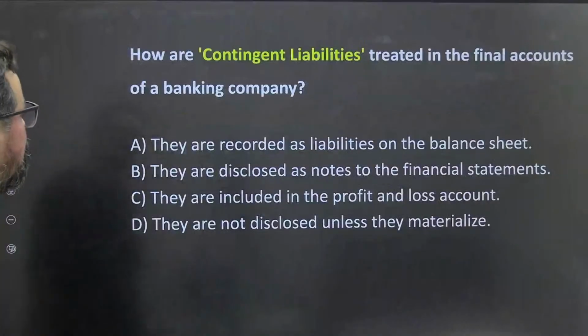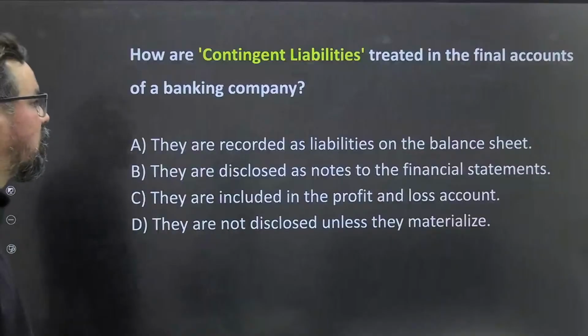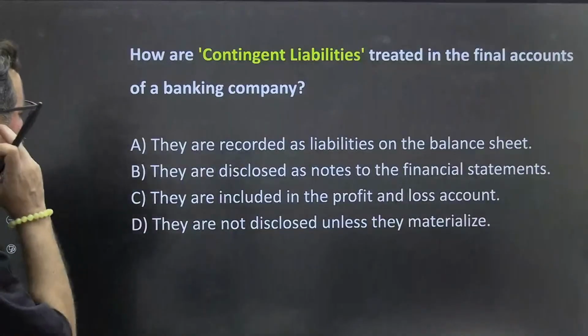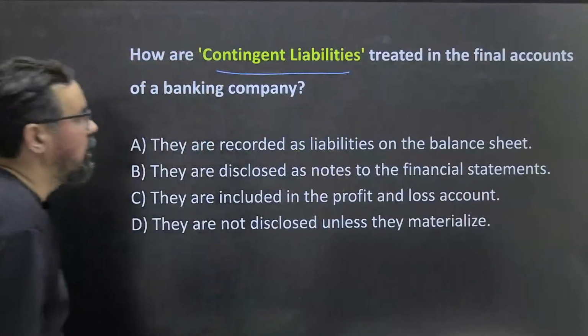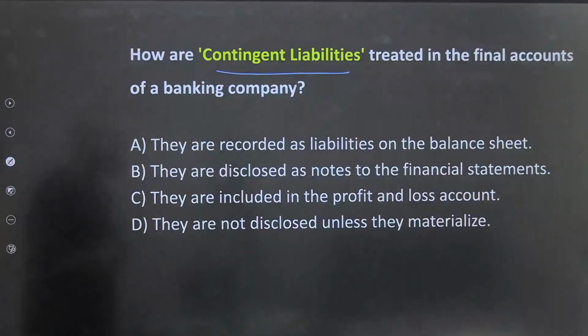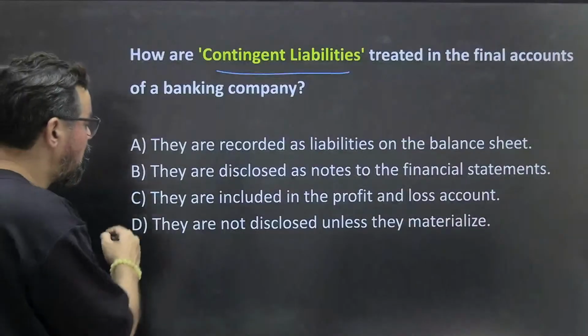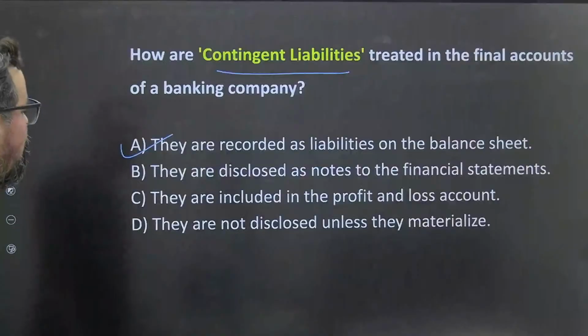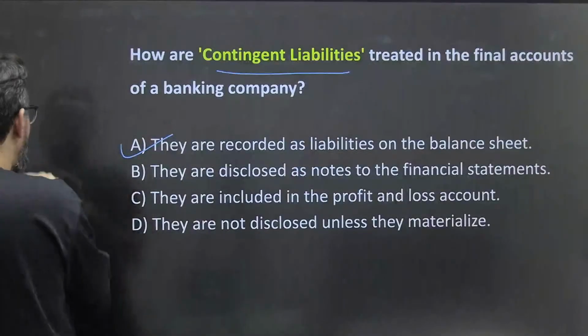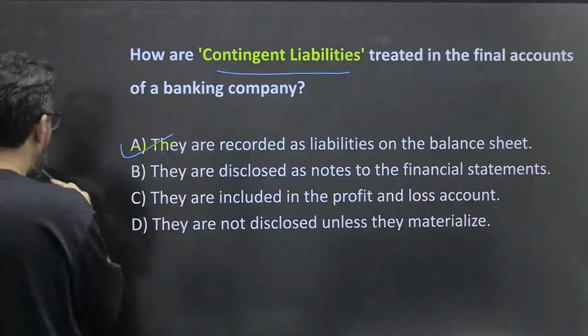Yes, let's go to the next one, contingent liabilities. How are contingent liabilities treated in the final accounts of a banking company? They are recorded as liabilities on the balance sheet, they are disclosed in notes, they are included in the profit, they are not disclosed. So option A will be the right answer. Why B?